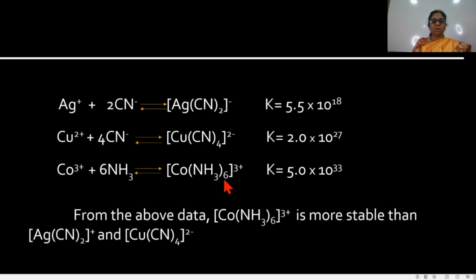In this example, this complex [Co(NH3)6] is more stable than the [Cu(CN)4] complex and [Ag(CN)2] complexes because the value of K is greater for this complex. If the value of K is greater, then stability is more. From this data, that means the value of the equilibrium constant, we can say which complex is more stable. If the value of K is greater, then that complex is more stable.